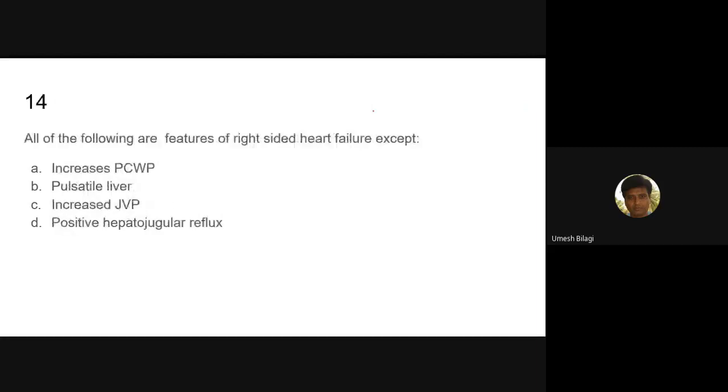There is a mistake in numbering. All of the following are the features of right-sided heart failure except. What is this?